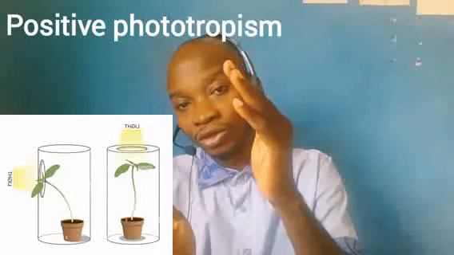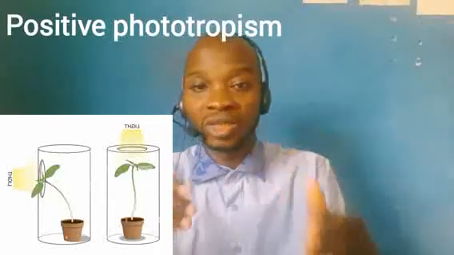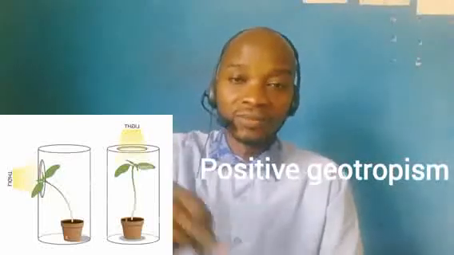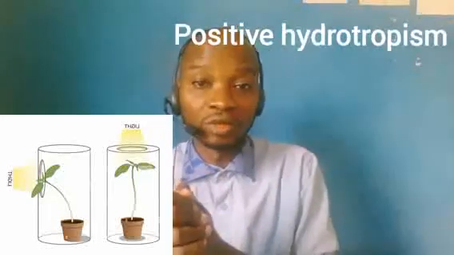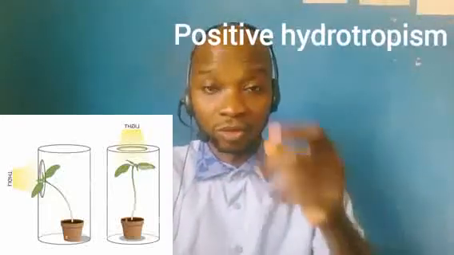Higher plants like flowering plants, they don't move about, but they can move parts of their body towards what they need. For example, the potted plant can move the head towards the light. That is positive phototropism. They can move their roots towards the ground. Okay, it's called positive geotropism. And then they can also move towards water, where they can get water also. It's positive hydrotropism. So the kinds of movement we will go into in details in future.